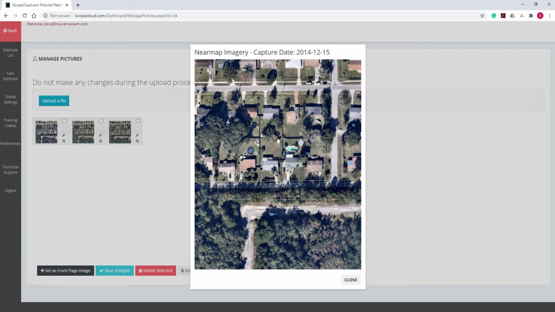You could go through all of the imagery available from Nearmap and come pretty close to the time period when those roofs were replaced. You can also go through the images and try to find one with the least amount of tree coverage and then download that one for use in RoofSnap or any other roof diagram report vendor. Of course, since you need a Nearmap subscription to use this portion of iScope, then you could use your Nearmap API inside of your RoofSnap account as well and import the imagery directly into RoofSnap.